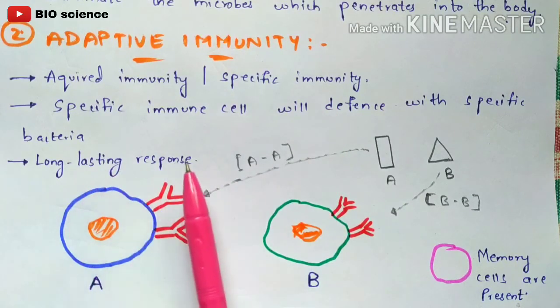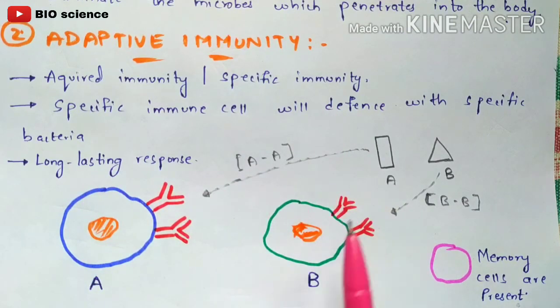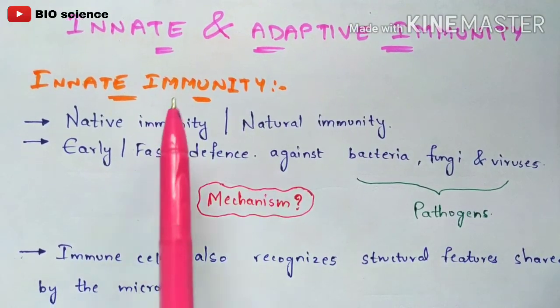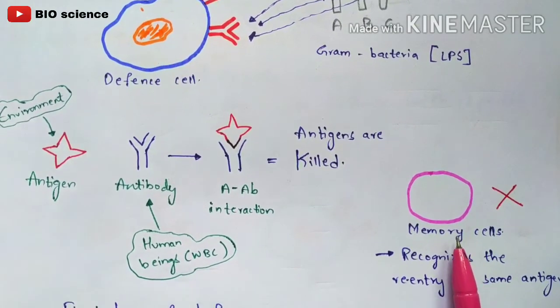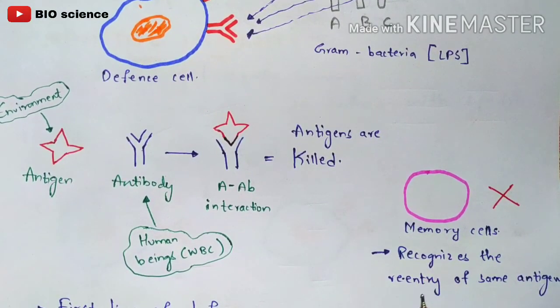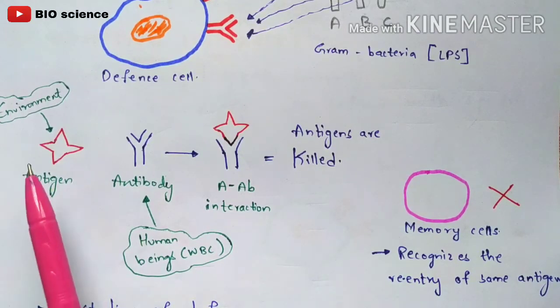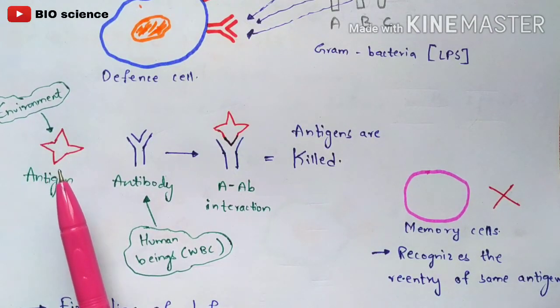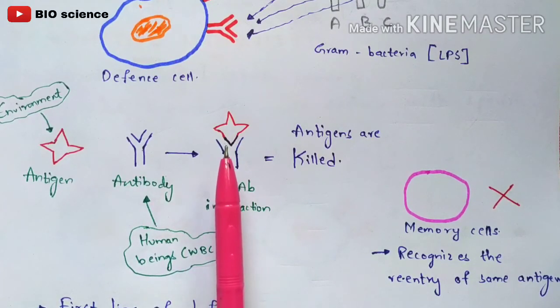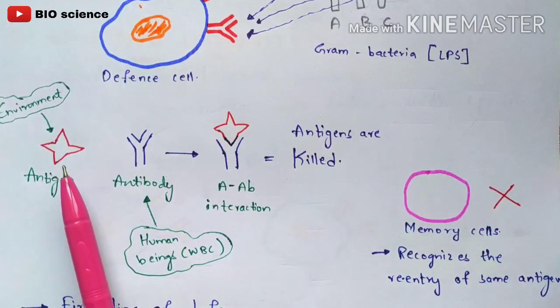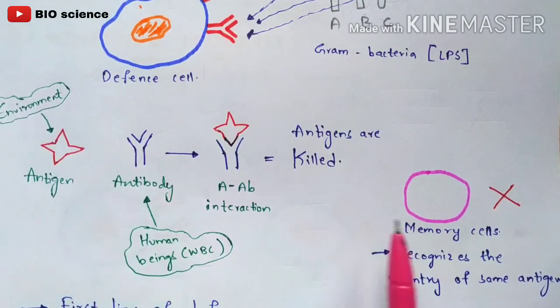And it is a long-lasting response, and here the memory cells are present. One of the most important things I forgot to say is that in innate immunity, the memory cells are absent, right? So what are memory cells actually? They recognize the re-entry of the same antigens. I have said that the antigen enters from the external environment and reacts with the antibody such that the antigen gets killed. And if the same antigen re-enters, then the memory cells will recognize it, right?